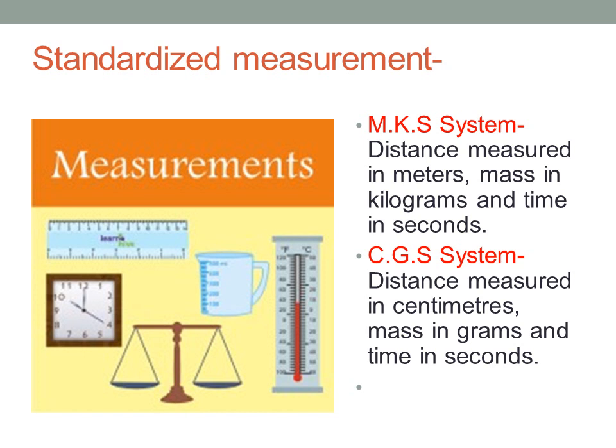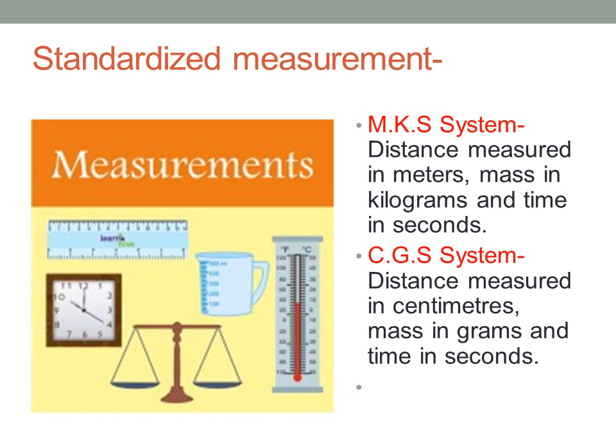Suppose the span of a hand is accepted as the unit for measuring length. With this unit, we can measure lengths of cloth as 2 hand spans, 3 hand spans and so on. So, the length of the cloth measured by each one of us will come out to be different. That is why a hand span cannot be a standard unit for measuring length.